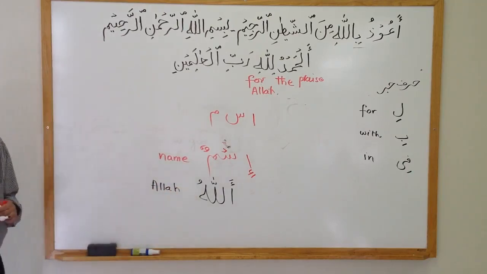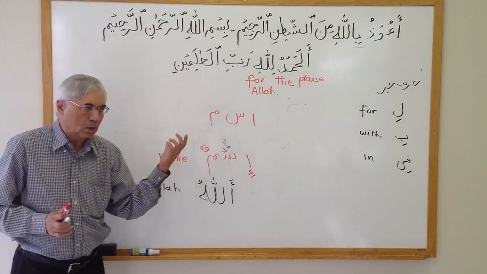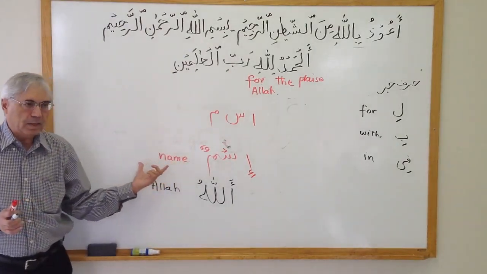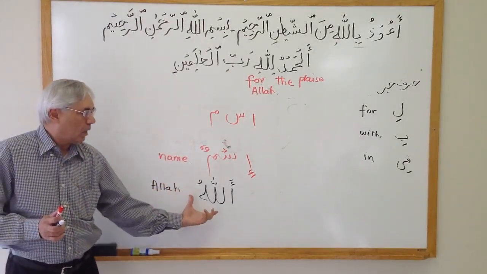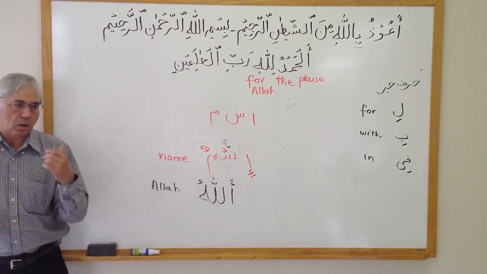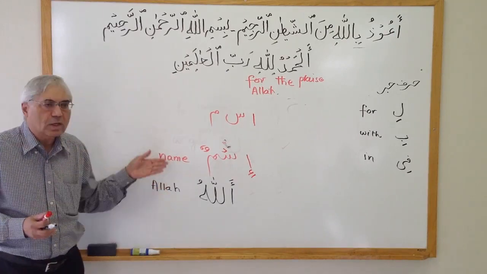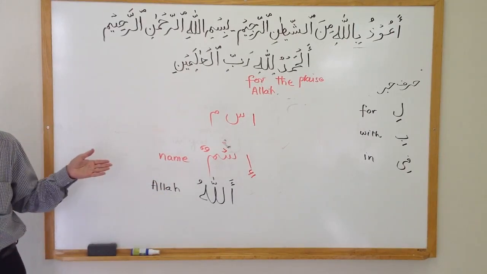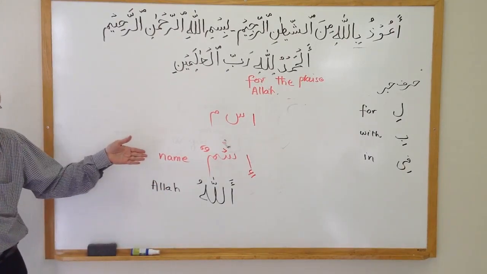These are two independent words here. Ismun is an Arabic word; its meaning is name. Allahu is another word, and in English we say Allah. These are two separate words. They are two independent words. There is no relationship between these two words.